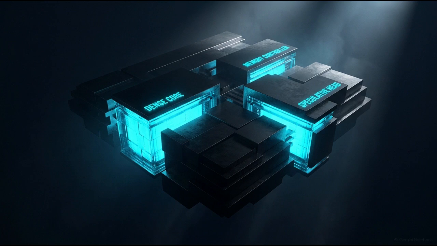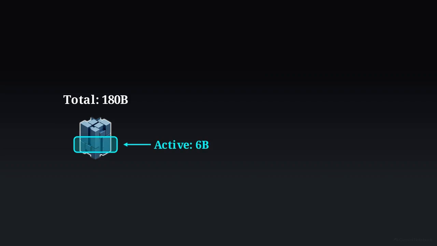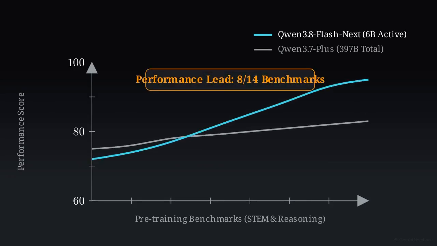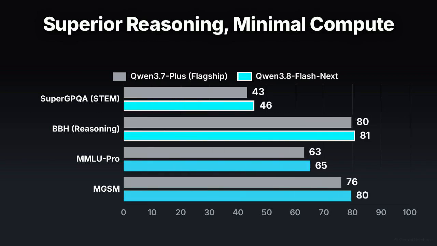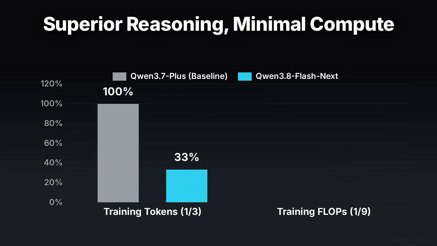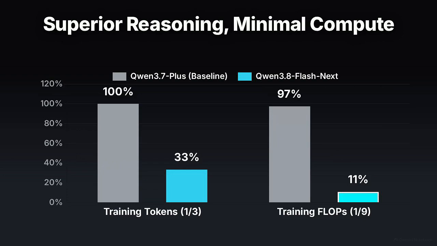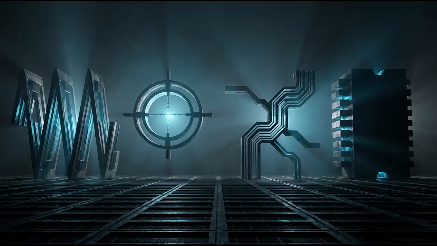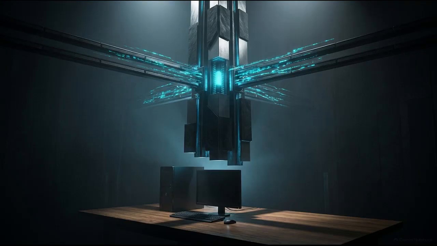architectural heterogeneity. During inference, this architecture activates only 6 billion parameters per token. Despite this active footprint, the model performs at a higher level than the previous 397 billion parameter flagship on 8 out of 14 pre-training benchmarks, specifically in STEM and high-order reasoning. It reached this performance while using 1/3 fewer training tokens and roughly 1/9 of the total training FLOPs compared to the previous flagship. To understand how these reductions were achieved, we will deconstruct the engine layer by layer to see the 4 co-designed mechanisms that enable this efficiency. This 6 billion active parameter engine provides a technical blueprint for serving frontier-level intelligence on accessible local hardware.